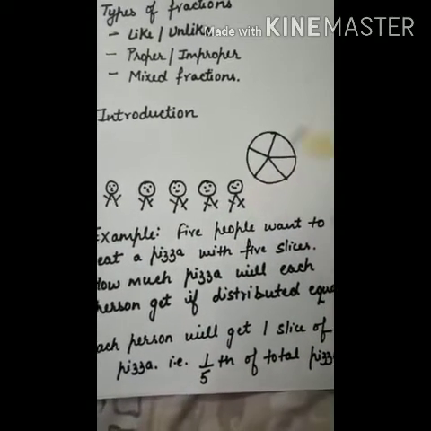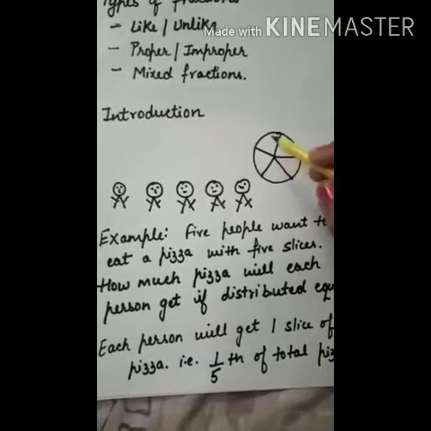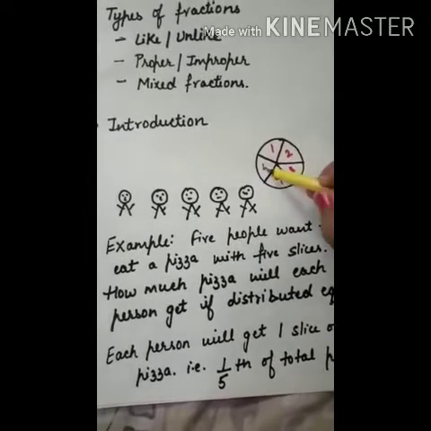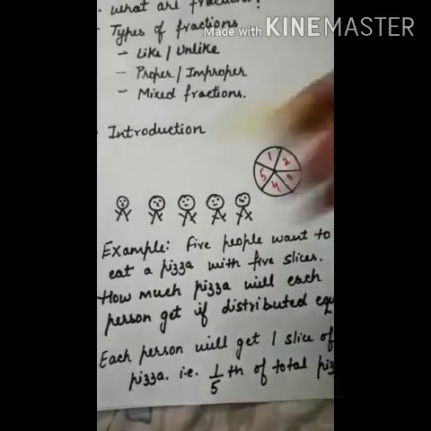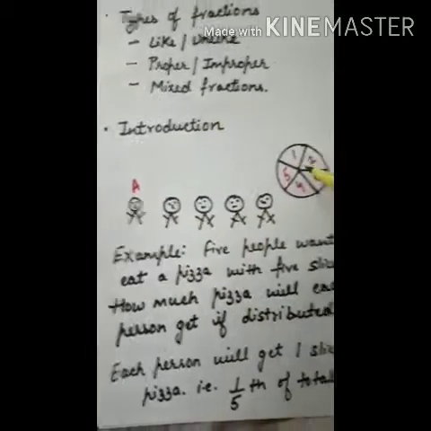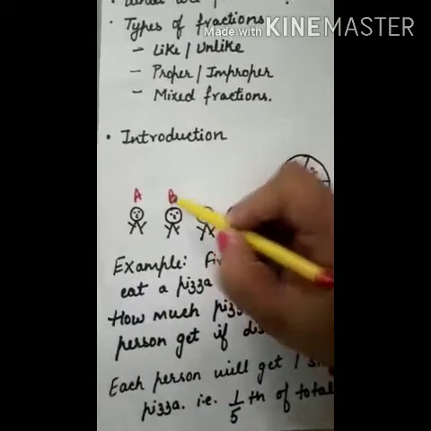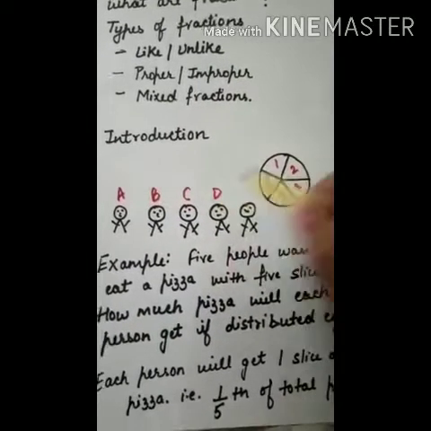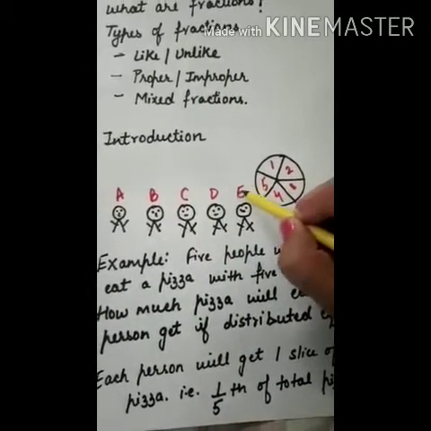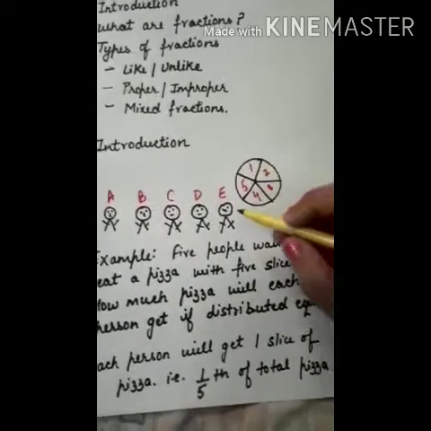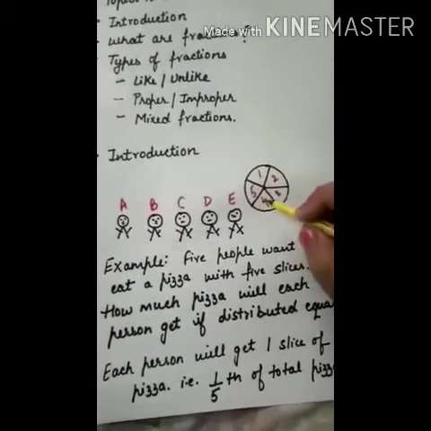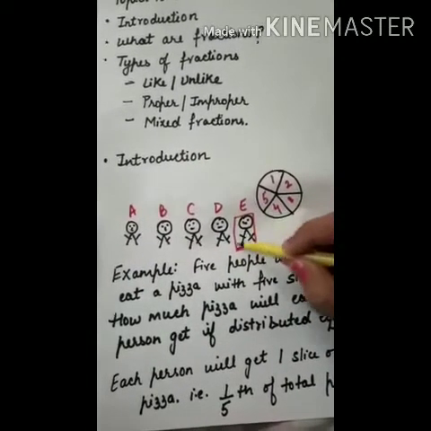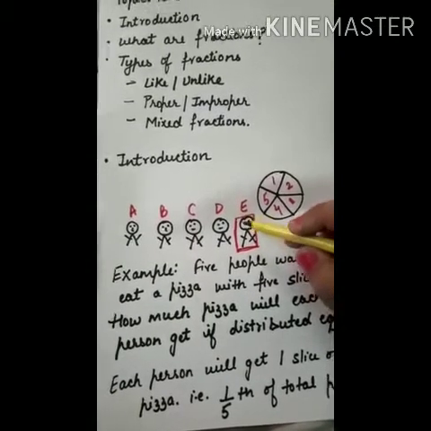So if I say that I distribute equal amount of pizza to all these 5, like we have these 5 slices, one slice I have given to A, the second slice I have given to B, third one is given to C, fourth is given to D, and fifth one is given to E. Now what is the portion of the pizza that E will get?